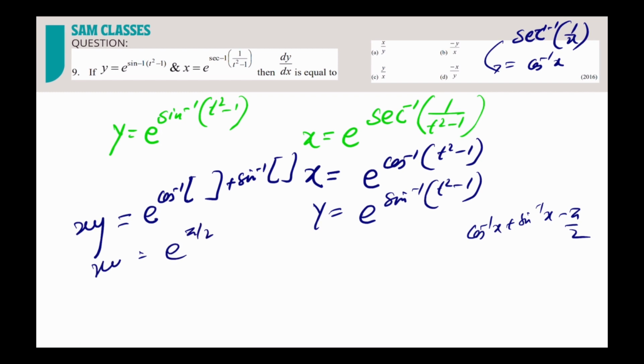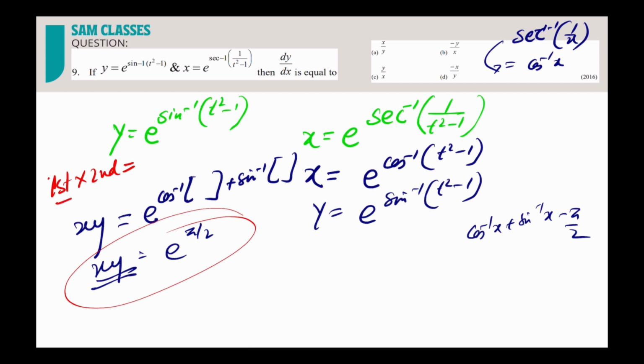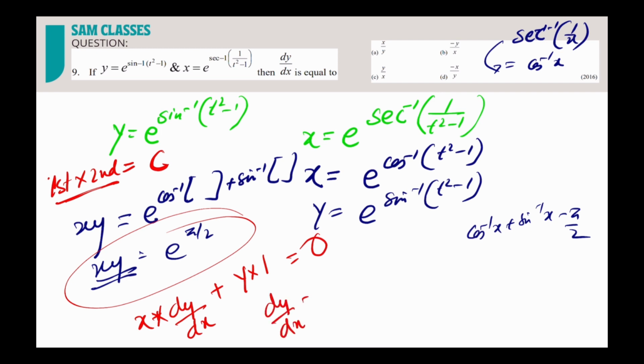So whenever you get the product of two functions as a constant, always keep it in your mind: whenever you have two functions and their product is constant, differentiation will always end with a negative. So you can simply differentiate it: x into dy by dx plus y into dx by dx, which is 1, is equal to 0. Send it across, that's it. So dy by dx is equal to minus y by x.